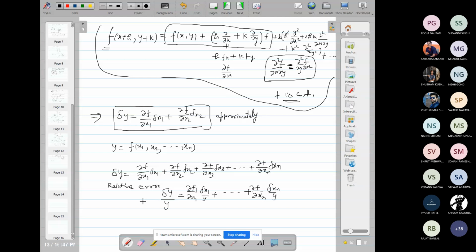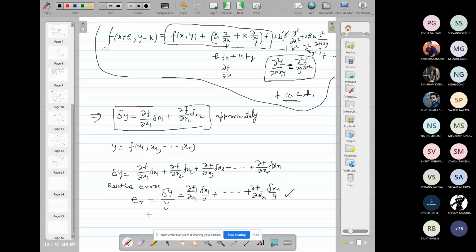So this is the relative error. Suppose we want to calculate the percentage error, then we need to multiply this by 100. So this is the general formula. The maximum relative error will be the mod of this, and the maximum absolute error the mod of this. So this is the absolute error and this is the relative error.